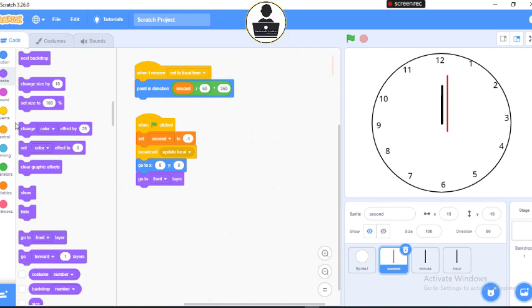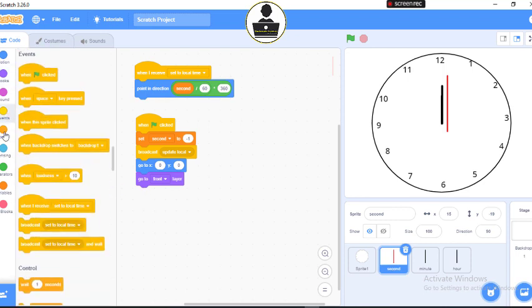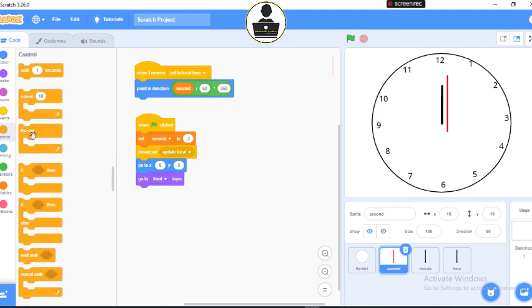Now let's go to our control. We say forever. What should happen forever? Forever is an action that repeats itself endlessly. Let's look, you have wait here. Wait 1 second. You have wait until. Let's actually wait until what? Now look at the shape of this empty box.